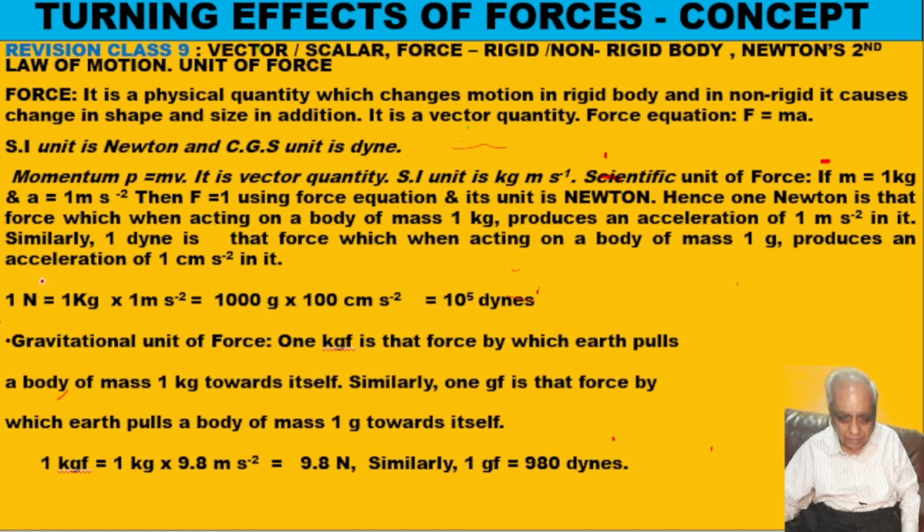If you hit the ball to the wall, it will bounce back perpendicular to the wall and with the same velocity with which it was struck. So the reaction on the ball is the same but in the opposite direction. So this is very important: action and reaction are equal but opposite in direction.